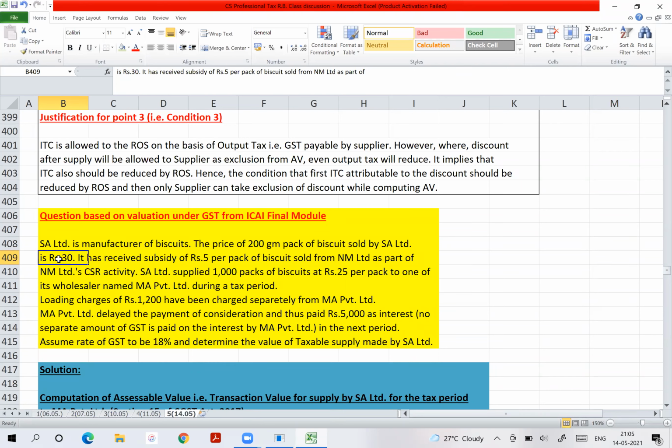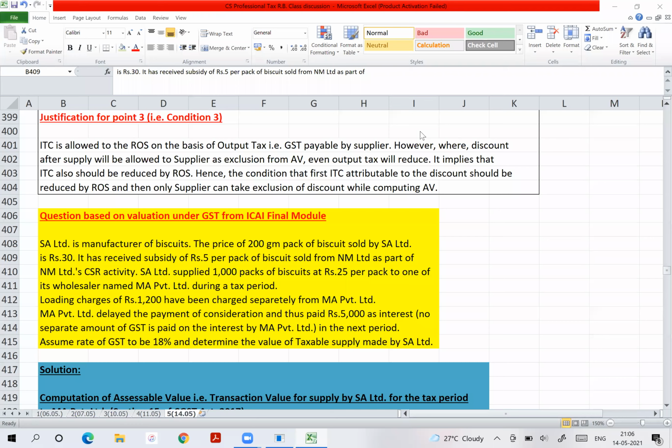And tell me, so you should take selling price as 30 or 25. That is my question. This is the problem, my dear friends. I am asking you what should be the transaction value? Selling price means I am asking you indirectly, what should be the transaction value? 30 or 25? If you say 25, means on what amount GST should be charged?